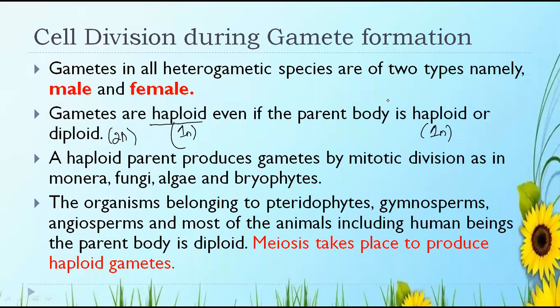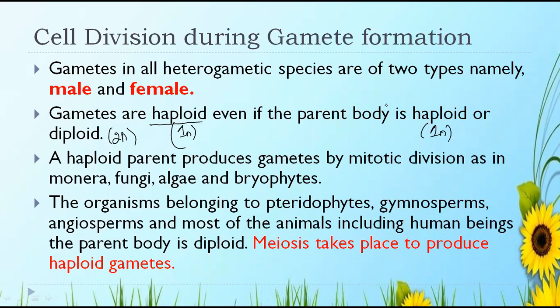Is it clear? Let us make our basics very strong before we go on to the next part, that is sexual reproduction in flowering plants and human reproduction. Before we go to those chapters, let us make these things very clear. If, in the human reproduction lesson, I ask you whether gametes are haploid or diploid, you should be very confident to tell that gametes are always haploid.